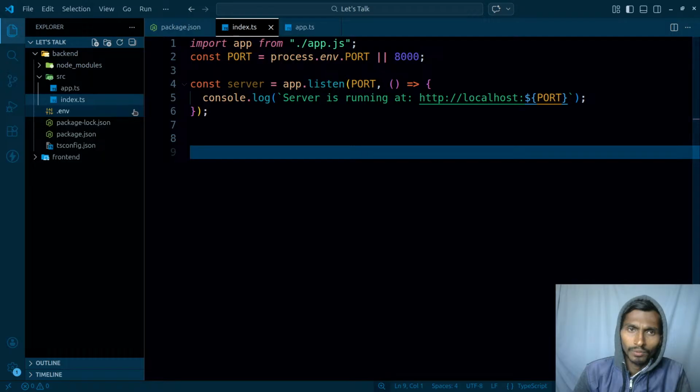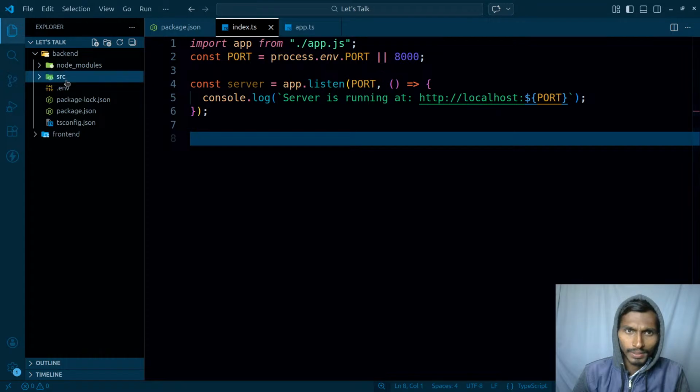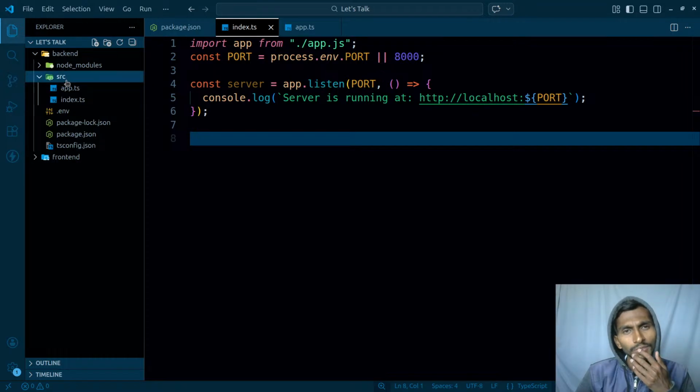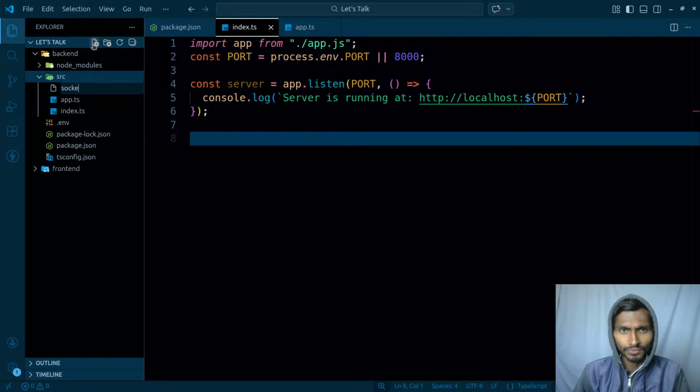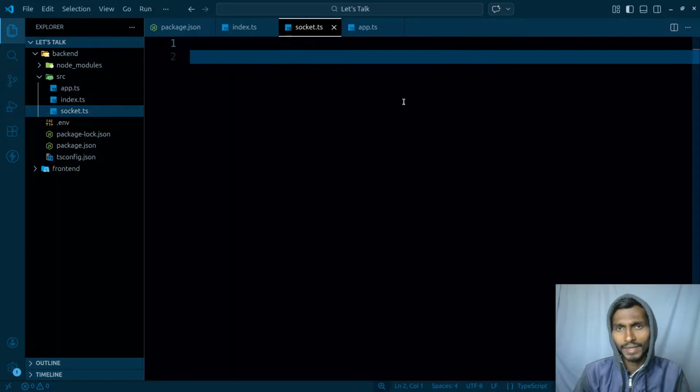Socket.ts. I'm gonna be having that file here, and that will be containing all the information. So let's create one more file here. Where should it be actually? I have app.ts, index.ts. I'm gonna be having socket.ts just right here. Socket.ts will be containing all the code related to the socket. And that's it. What will I have here?